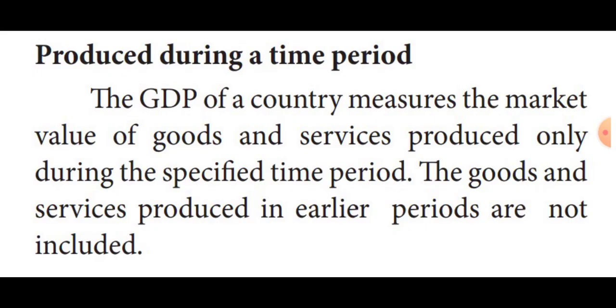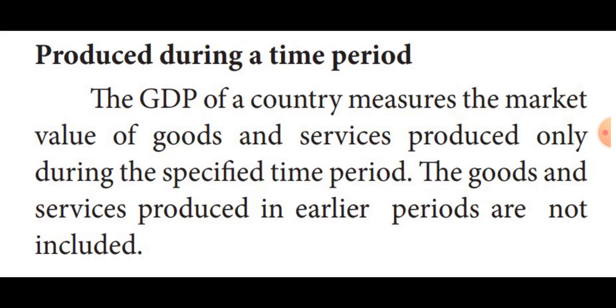For example, the market value of 2018 production is included in the 2018 GDP. In 2019, they won't include 2018 production in the 2019 GDP.